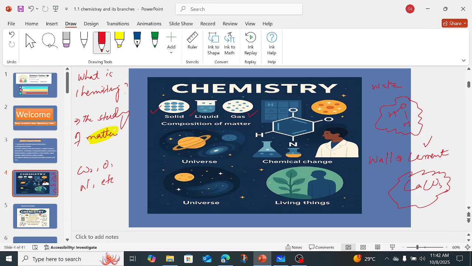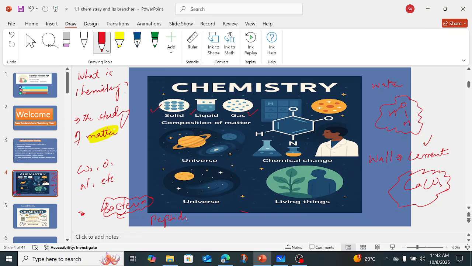For example, a bacterium is a microorganism which you can't see with your naked eye. But if you look at its composition, the cell wall of bacteria is composed of peptidoglycan. So peptidoglycan means there would be phosphorus and glycogen. So what are these? These are elements.